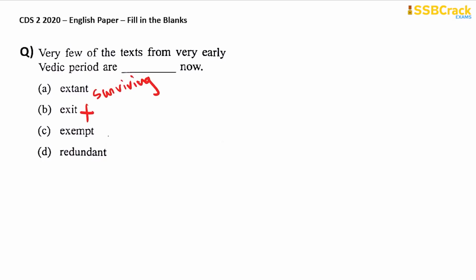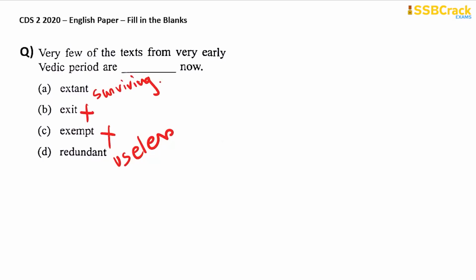Exempt means something that is barred from, something that is not applicable. Again, you cannot use exempt here. And redundant means something that is useless. Now, which one do you think is applicable in this blank? Very few of the texts from very early Vedic period are surviving now, or very few of the texts from very early Vedic period are useless now?